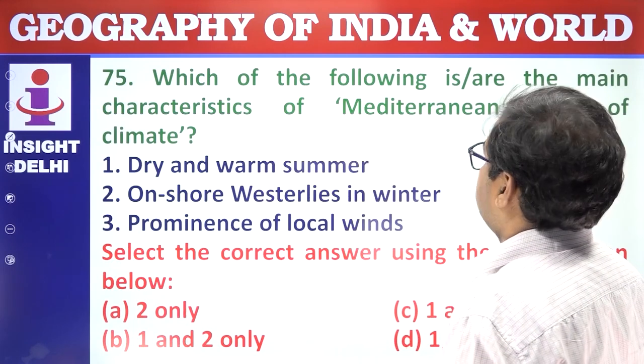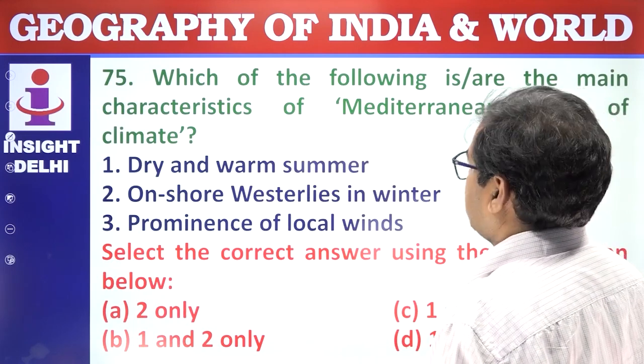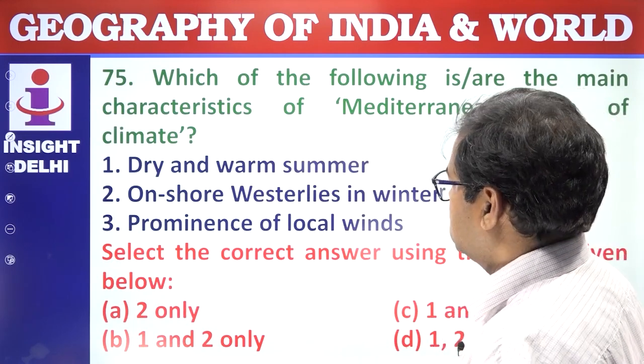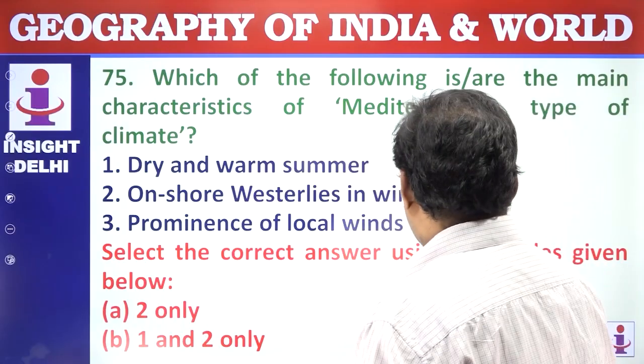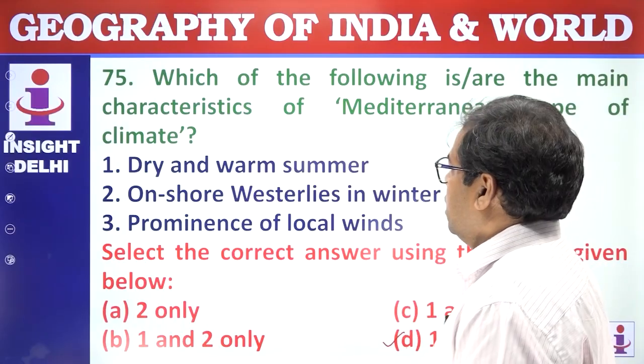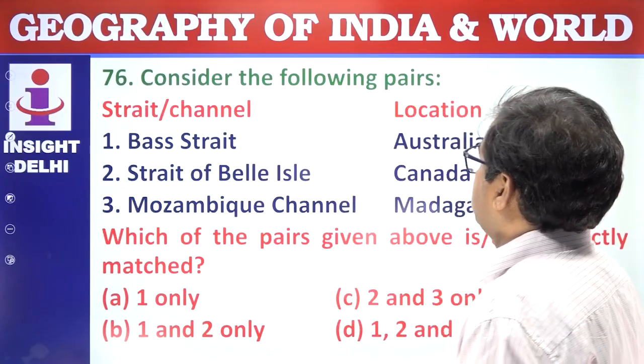Which of the following are the main characteristics of the Mediterranean type of climate? Dry and warm summer, yes. Onshore westerlies in the winter, yes. Prominence of local winds, yes. So all the 3 are there. D. Next question. Consider the following pairs.